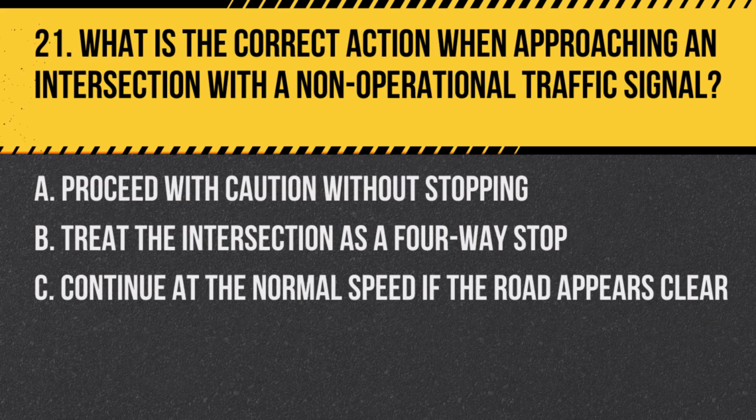Question 21. What is the correct action when approaching an intersection with a non-operational traffic signal? A. Proceed with caution without stopping. B. Treat the intersection as a four-way stop. C. Continue at the normal speed if the road appears clear. Answer: B. Treat the intersection as a four-way stop. When traffic signals are not operational, drivers should treat the intersection as a four-way stop to ensure safety.